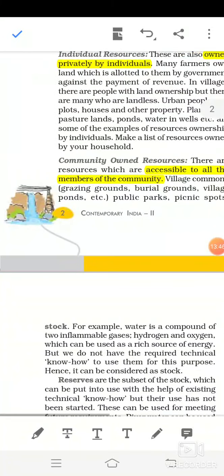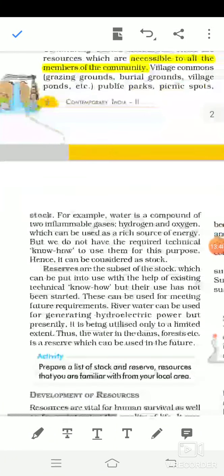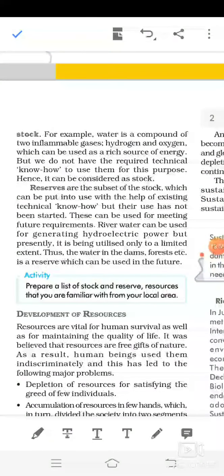Then reserve. After the stock we are coming to reserves. It is a part of stock only; we can say that it is a subset of stock. It can be used for future need. Reserves: technology is available but we are not using it. We are thinking that we will use it in the near future.